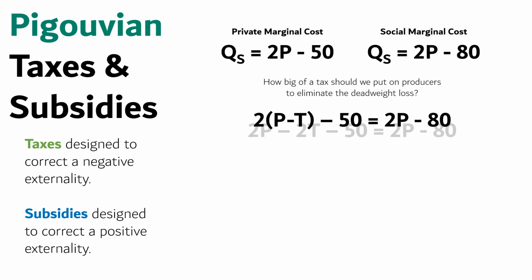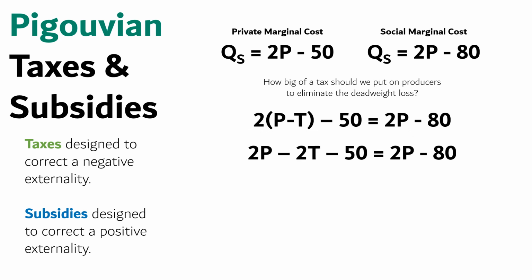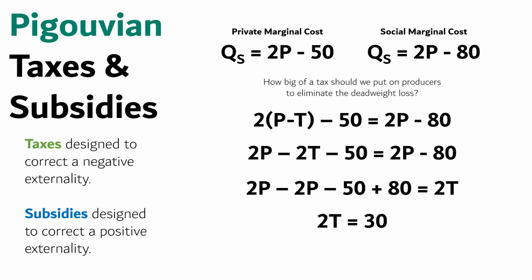I can multiply out 2 times P minus T so that it is 2P minus 2T. Then I can rearrange the equation to get the tax on one side. When I simplify this, I get 2T equals 30, since 2P minus 2P is 0, and negative 50 plus 80 is positive 30. The solution is that T equals 15.